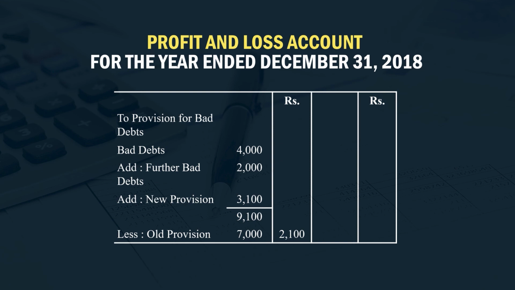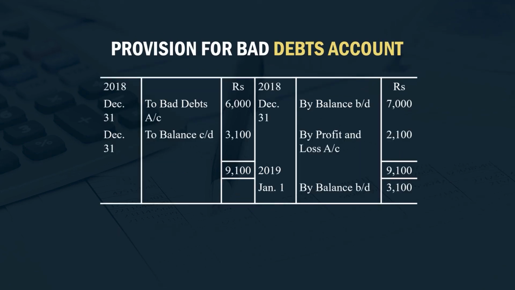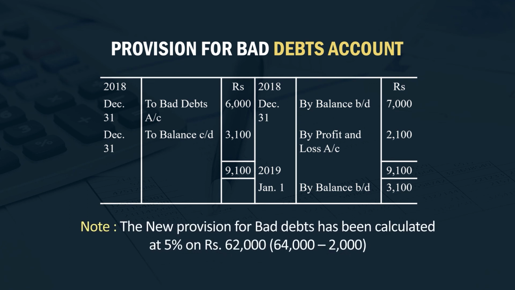See here, bad debts account. So, here friends, bad debts 4,000 is given, 2,000 again bad debts is given, 6,000. So, total bad debts is 6,000. Okay. Then the next one is provision for bad and doubtful debts. So, here as I have made it, 2,100.